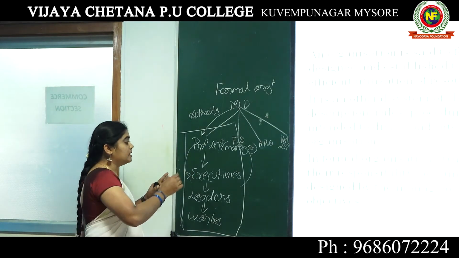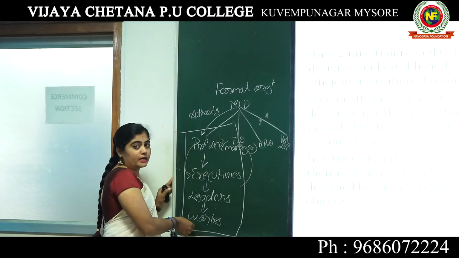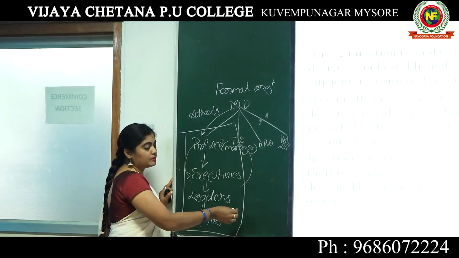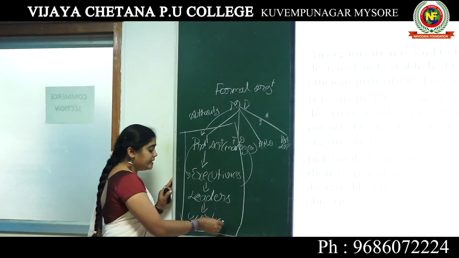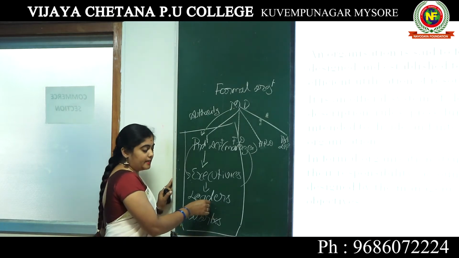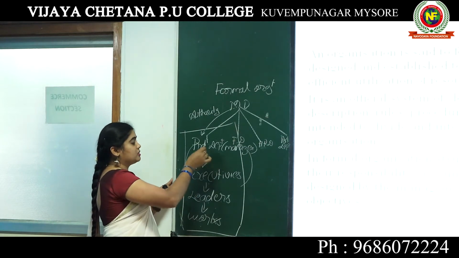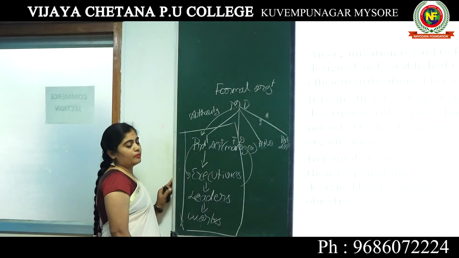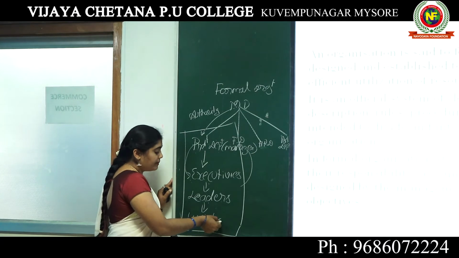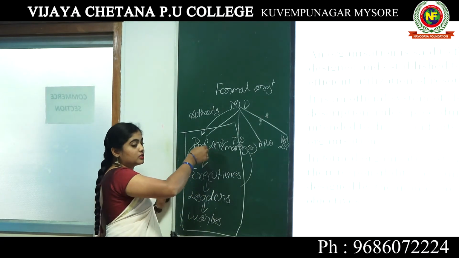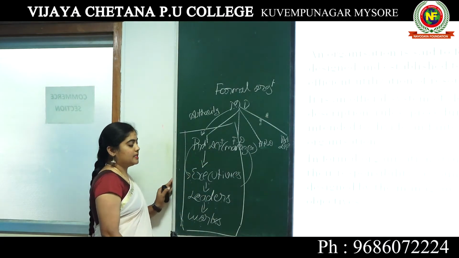The best example: if worker X is suffering from any problem in an organization, first he has to communicate to a leader, then the leader has to communicate to the executive, then to the managers above. Like this, the communication process takes place from downwards to upwards.